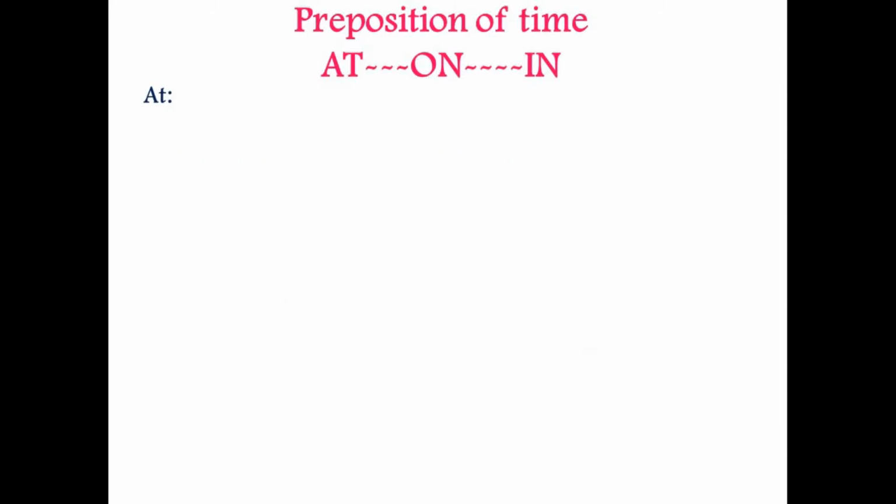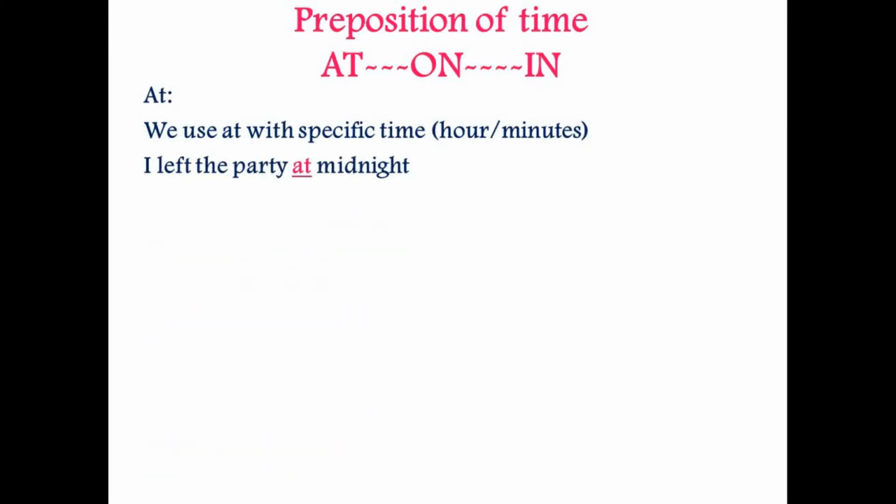Let's discuss at. We use at with a specific time, when we are talking about a specific hour or minutes. For example, I left the party at midnight. Midnight is basically a specific time, and you know that midnight is 12 a.m., so that's why we can use the word at. She finishes work at 6:15 p.m. so you are also talking about a specific time with minutes and hours, so you are using the word at.